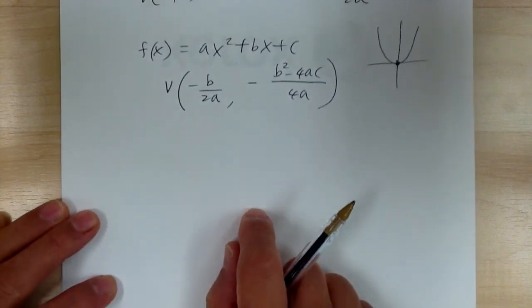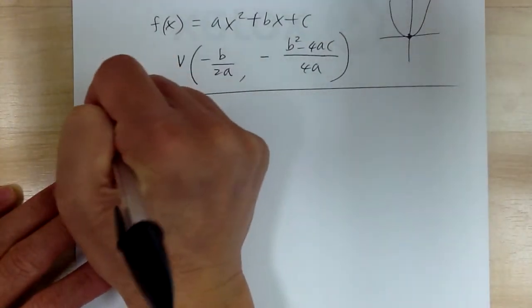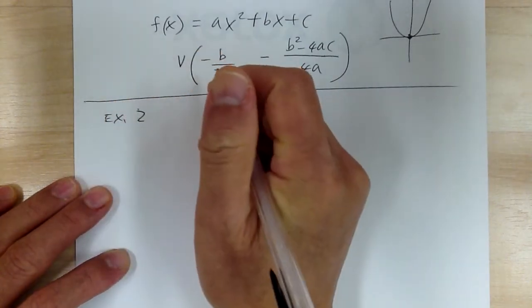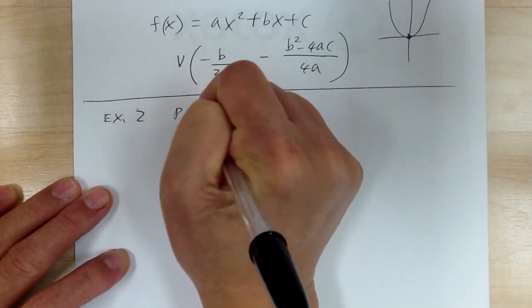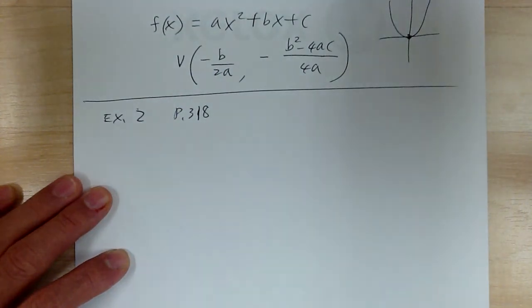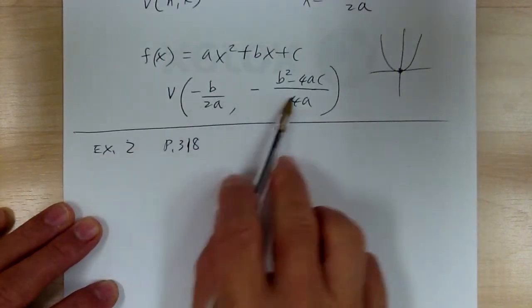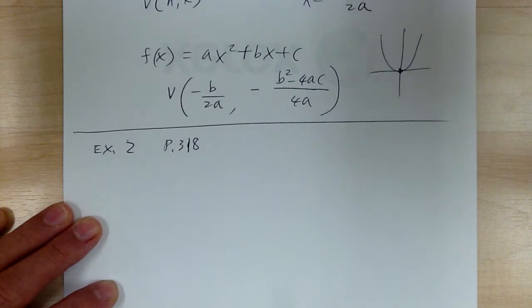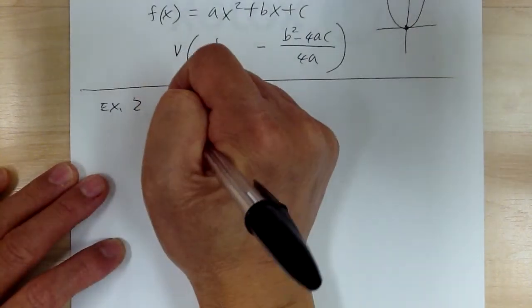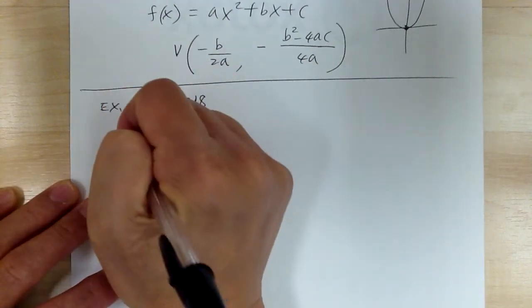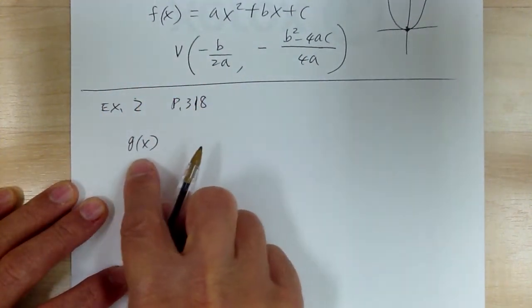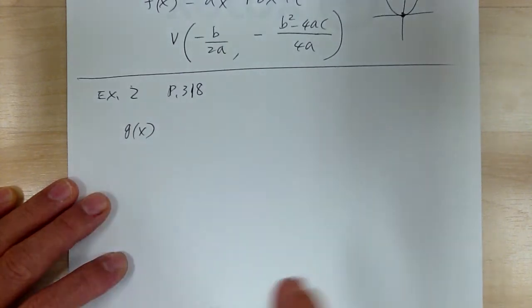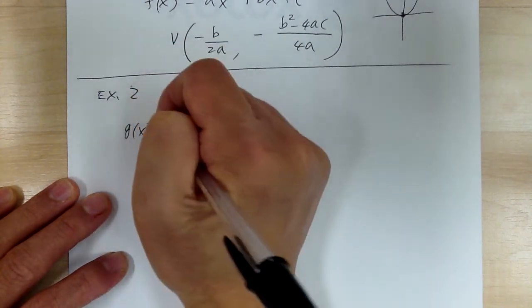So let's go to example 2 on page 318. So again, everything you're going to do is exactly what you did last time, okay? Except the technique is a bit different to find the h and k. So once you find h and k, it'll be just like the previous lesson. So on page 318, you got g of x. Now g of x is just the name of the function, right? Just like washing machine, dryer, right? All those are functions with different names, right? For different things you would do.